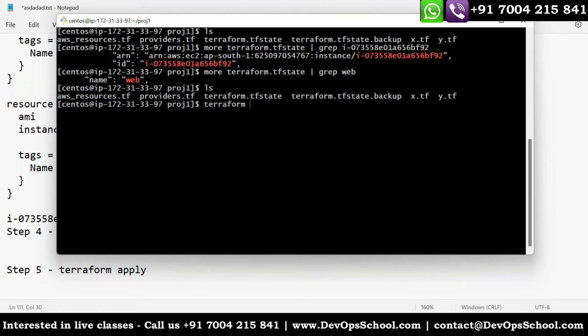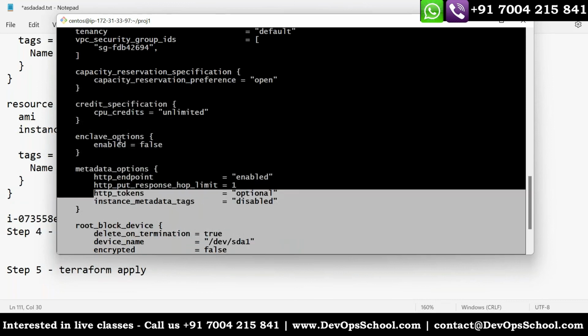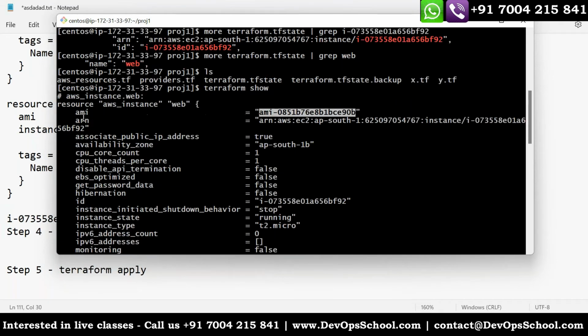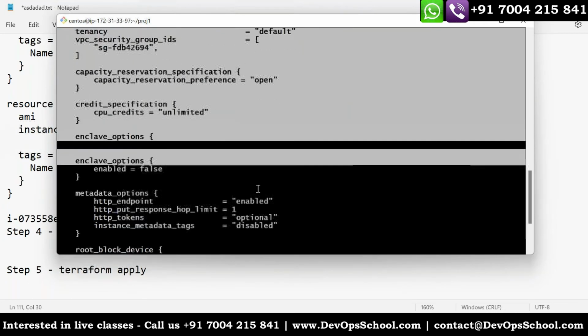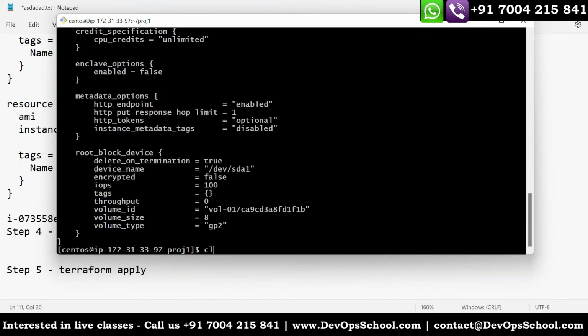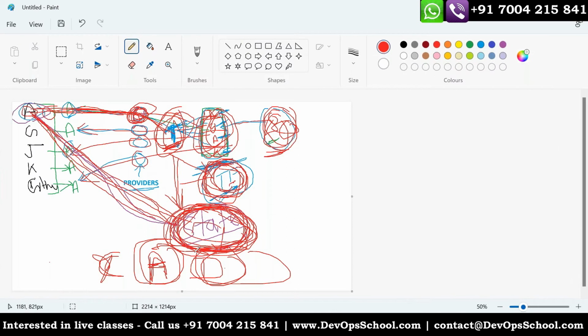In fact, you can see that. I'm not complicating too much, but these are the resources you created. So you see this instance ID and whatever the options you can see here. All these options have come from the AWS response, the response code from AWS. So it's stored in the state file. Now, guys, state file you understood that. So response is stored in this.